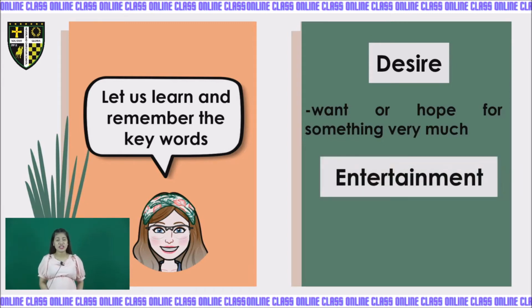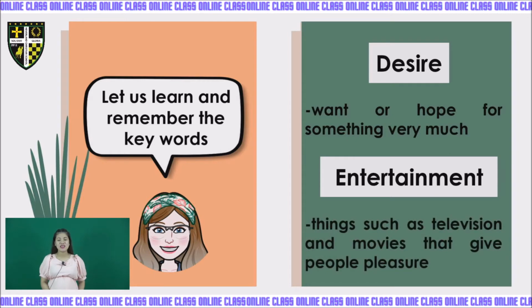The next word that we have is entertainment. This means things such as television and movies that give people pleasure.